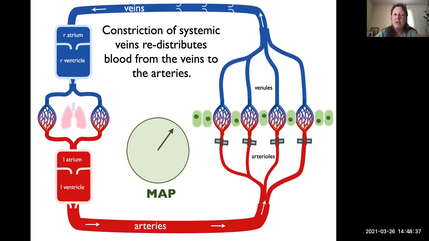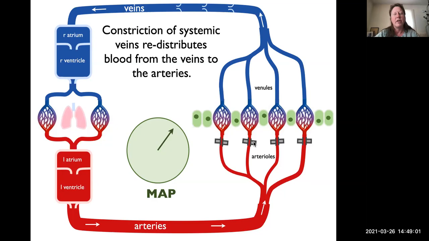Now, part of this feels a little counterintuitive, most likely, which is that if we're closing off all the arterioles, how are we delivering any blood? The truth is, we don't close the arterioles completely, or only the arterioles that are serving the less important organs get closed off completely.